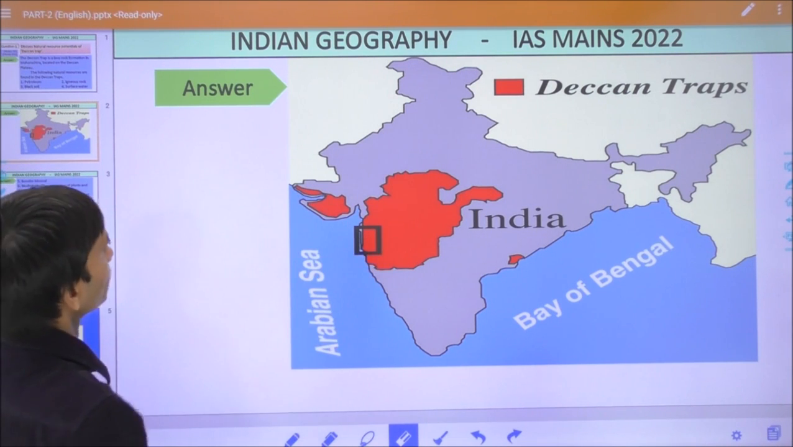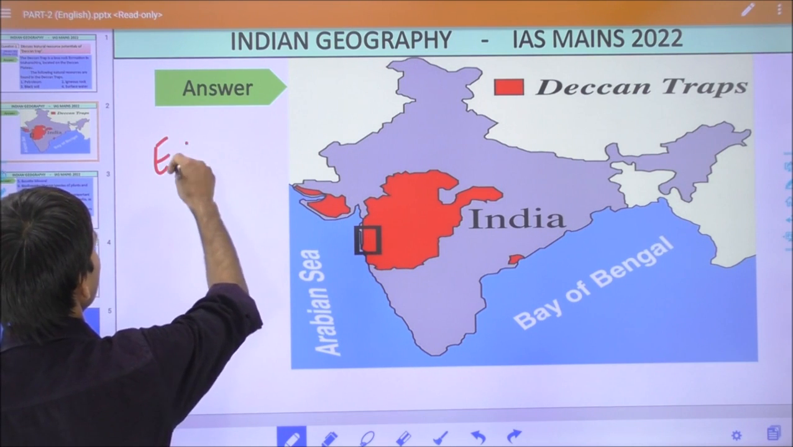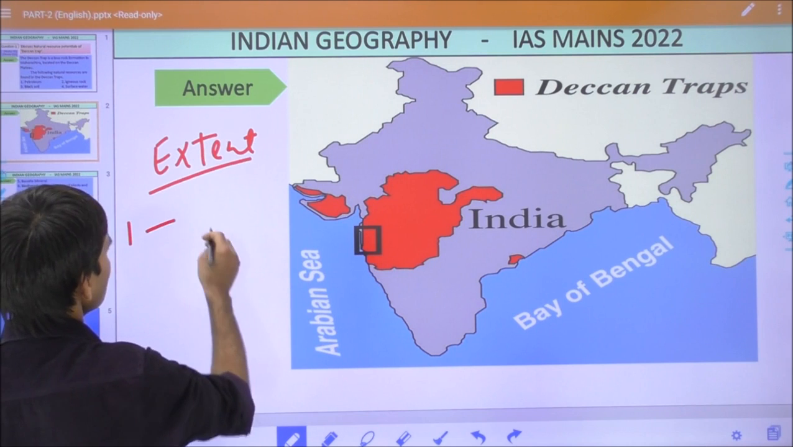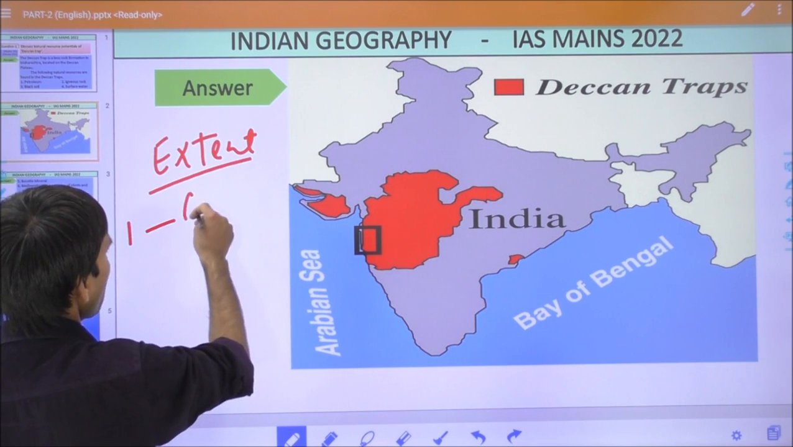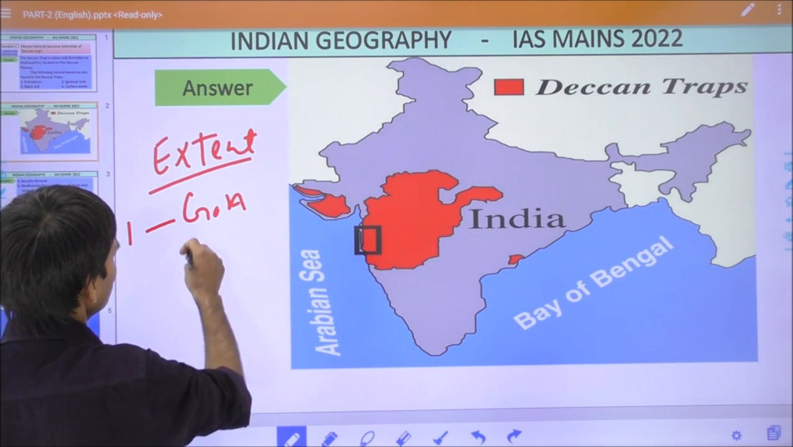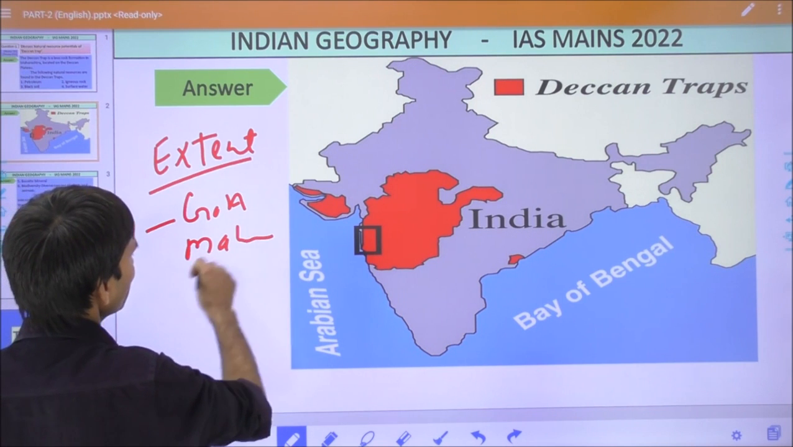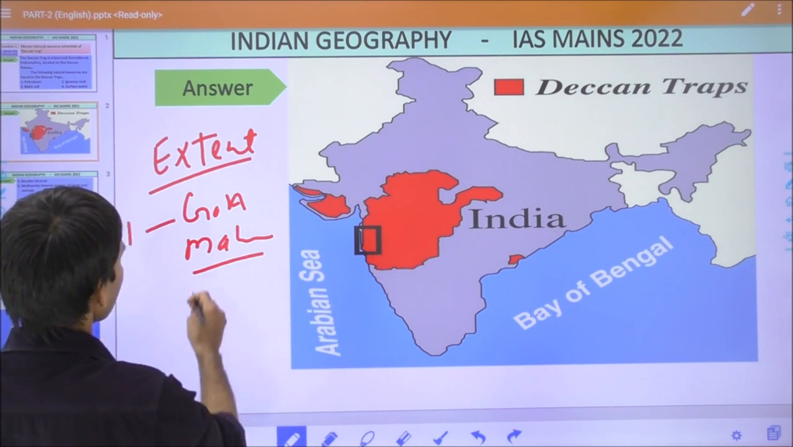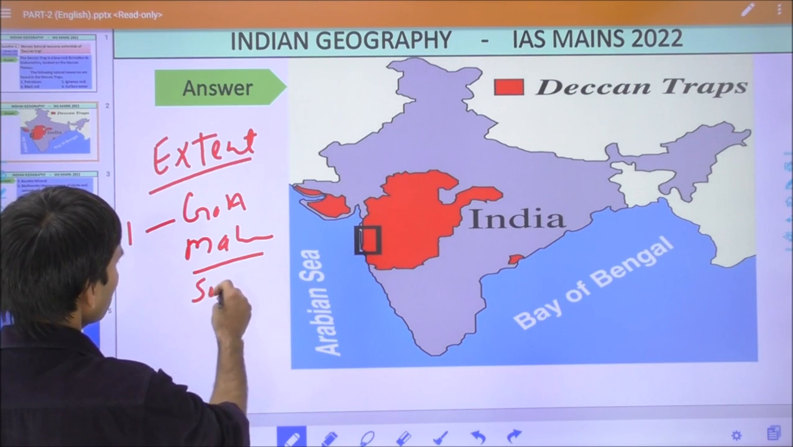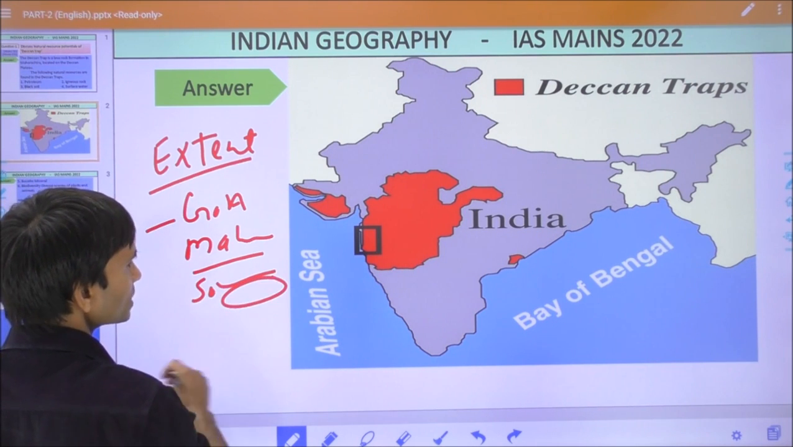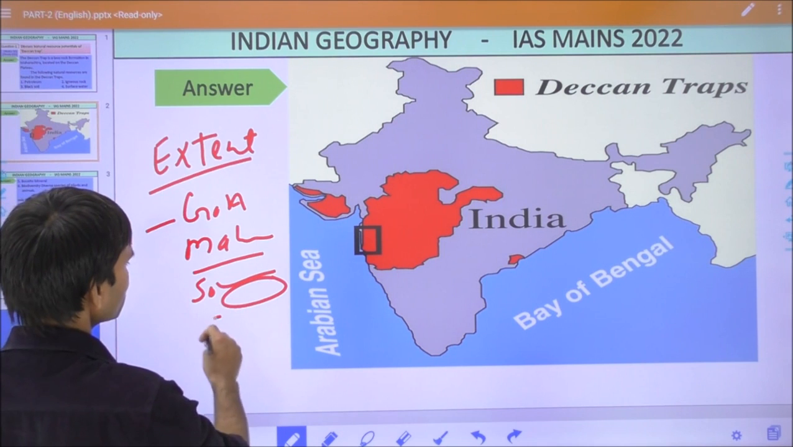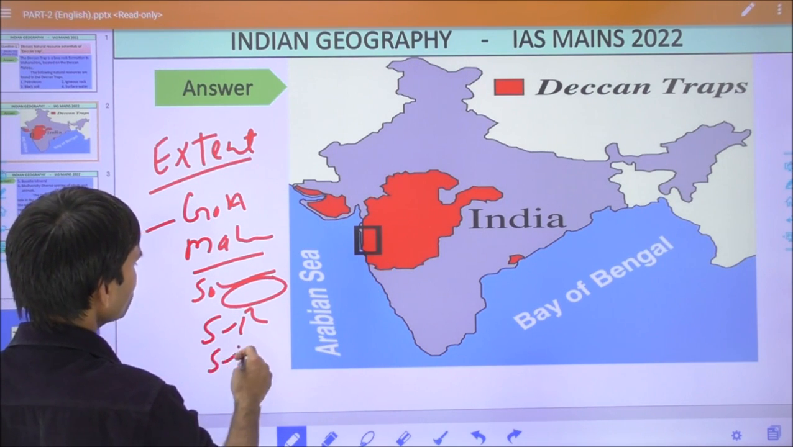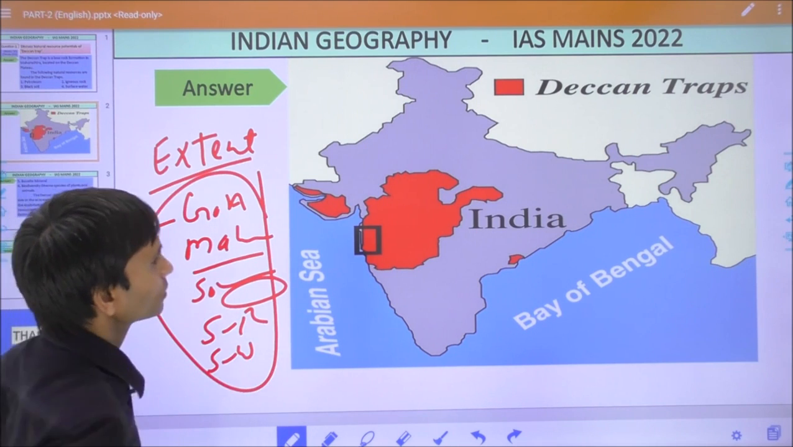geographical extent of the Deccan Trap, then you can explain that it extended from Goa to entire Maharashtra, mainly the western tract of Maharashtra, and the south part of Gujarat, mainly the Saurashtra region, and southern Rajasthan, and the Malwa Plateau, the southwest region of Madhya Pradesh. So this was the